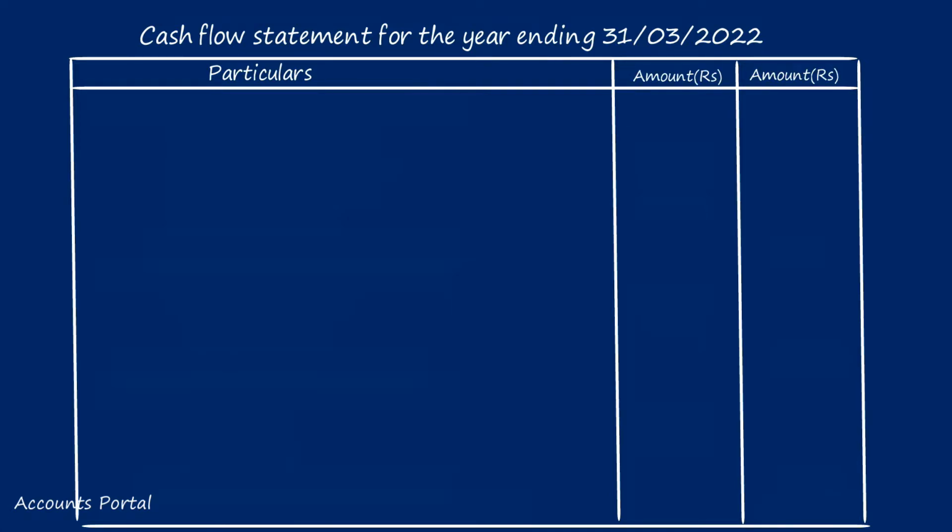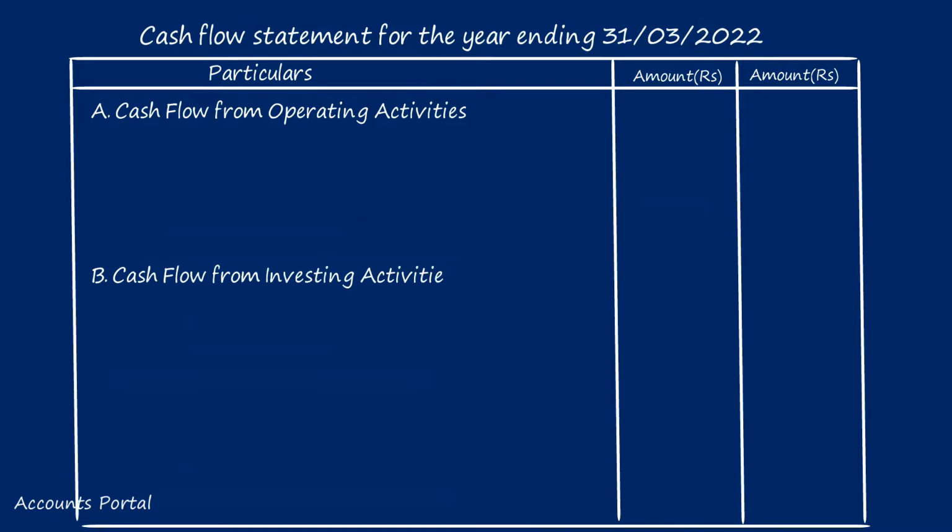Now, as I already discussed earlier, the cash flows can be categorized into A. Cash flows from operating activity, B. Cash flow from investing activity, C. Cash flow from financing activity. So these are the three categories of cash flows we have understood.